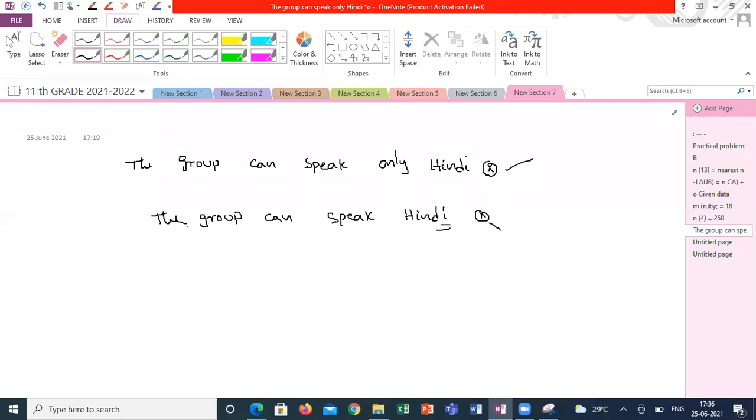In this group, the people know more than Hindi. Some other languages also might be there. Correct? Yes, sir. That we don't know. That is like an inception data. But we can't conclude the second group will speak only Hindi. They may know some other languages also. So this kind of statement is very much important.